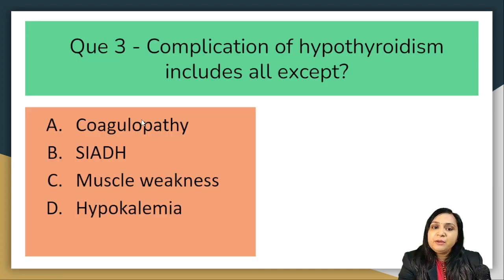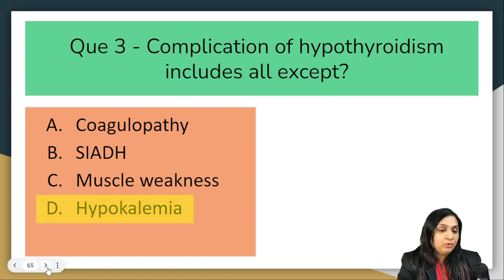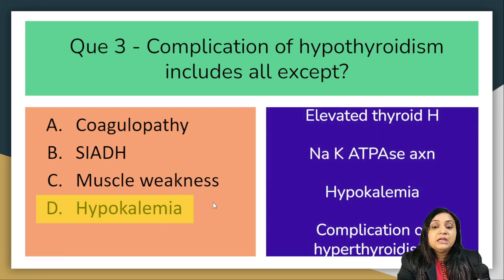Question number 3. Complications of hypothyroidism include all except coagulopathy, SIADH, muscle weakness, or hypokalemia. The correct answer is option D, and that is hypokalemia. Hypokalemia is because of hyperthyroidism. What is happening in case of a higher level of thyroid hormone? In case of hyperthyroidism, it will stimulate sodium potassium ATPase action, and it will lead to hypokalemia. Hypokalemia is a part of hyperthyroidism, not hypothyroidism.